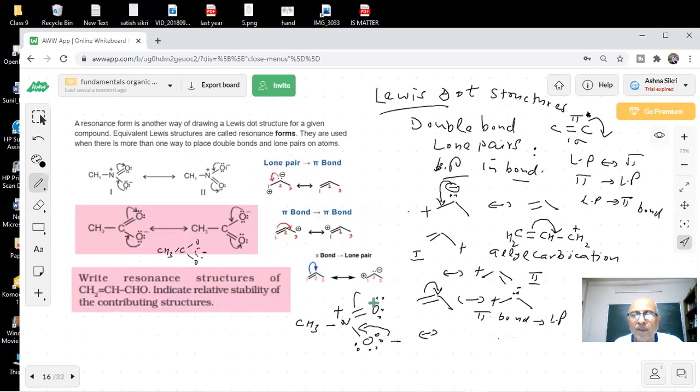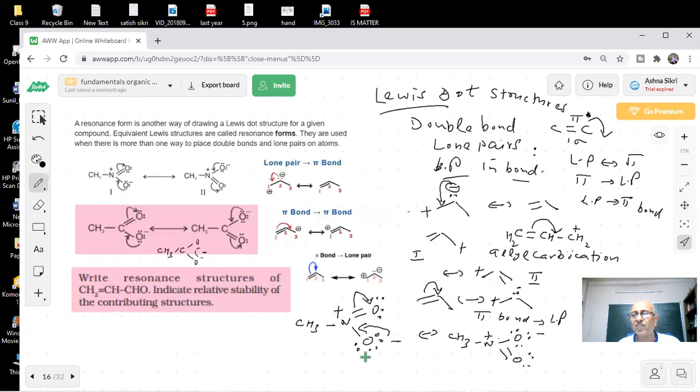And what will happen here, students? An equally good possibility is what we are drawing, students. CH3 and N plus, this becomes a double bond, and oh, a single one. Yes, sir. And then this will become minus.